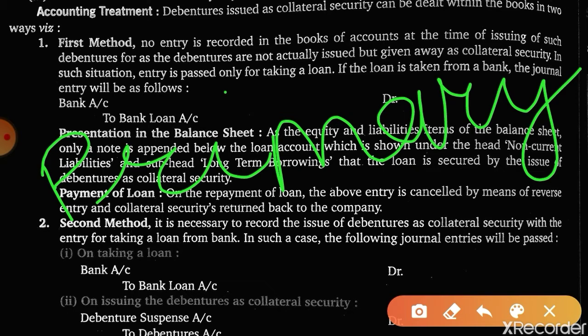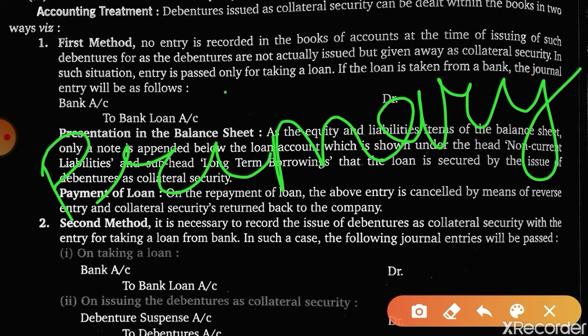Why? Because the bank feels the market value of the primary security which is kept may fall, or the company is unable to pay the loan amount. In such case, only during the winding up of the company, these debentures get activated, and otherwise these are only issued as additional security. So what is the treatment?